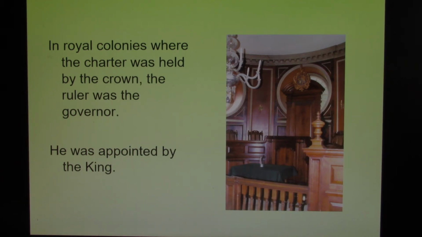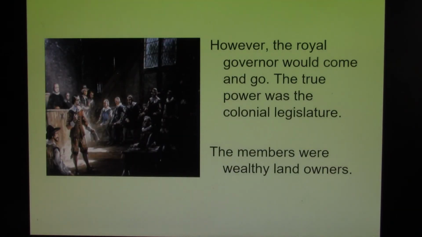The House of Commons will go to the king and say they believe this is the best choice. The king either says yay or nay. Now, if the king says yay, then the person is appointed governor. If the king says nay, then the House of Commons goes back and picks one. But gone will be the days of a royal favorite being governor. But again, it is the assembly that holds the true power.